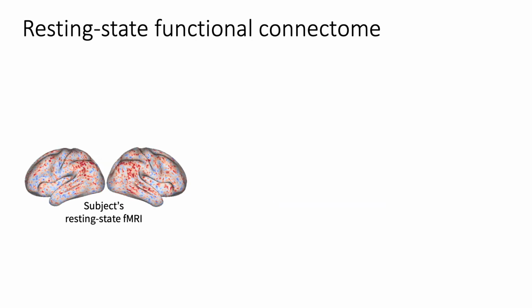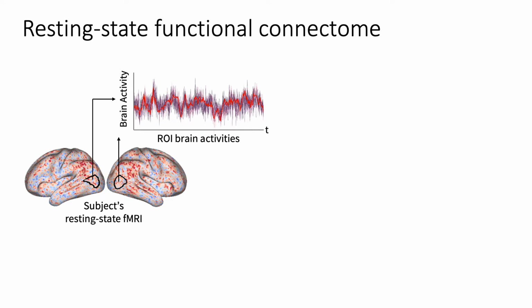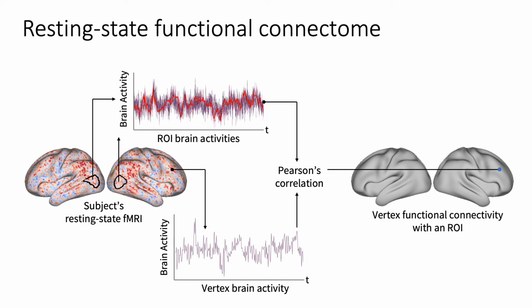Input to BrainSurfCNN is a functional connectome derived from the resting state fMRI time series of the subject. Let's say we pick a particular region of interest, or ROI, from the brain and compute the mean time series over all the vertices in the ROI. We can then pick a vertex time series and compute its Pearson's correlation with the ROI average time series.